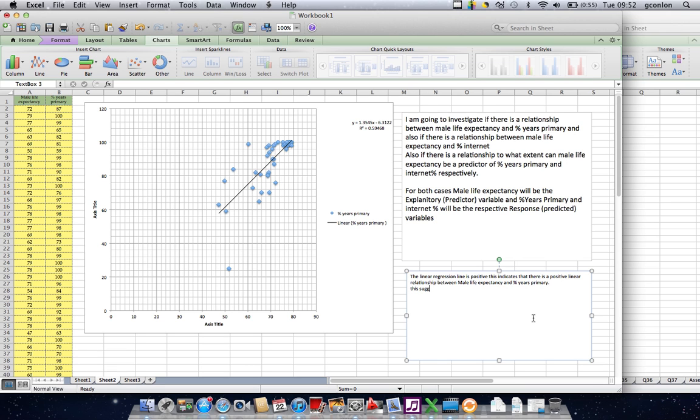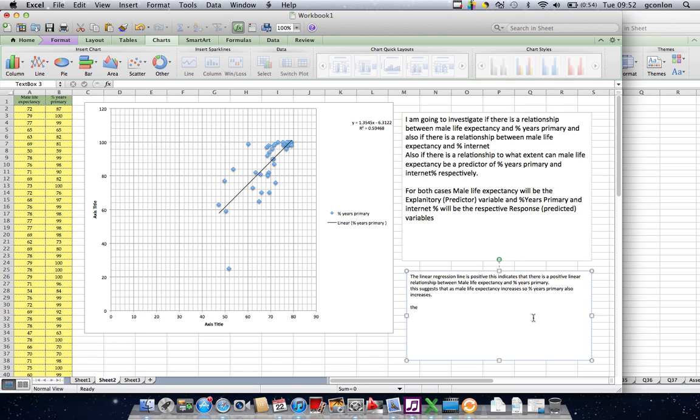This suggests that as male life expectancy increases, so percentage years primary also increases. Okay, so I've just said basically what the trend is.